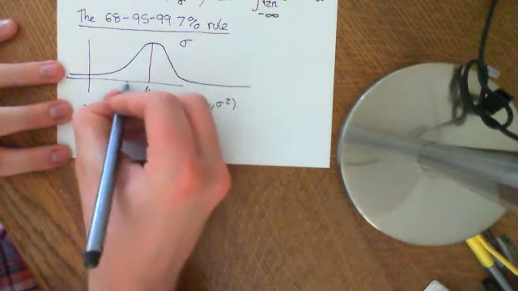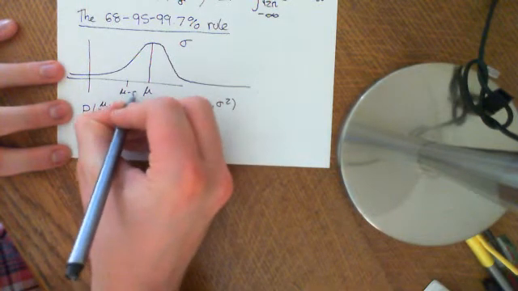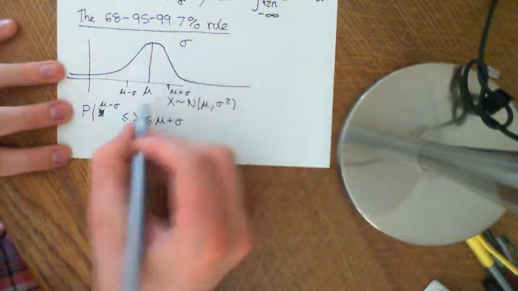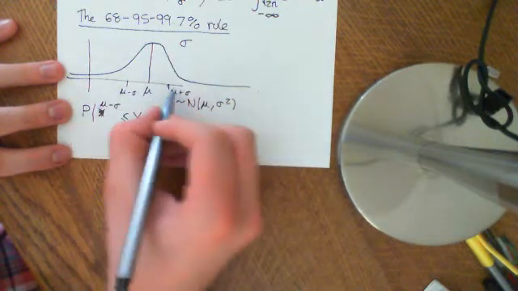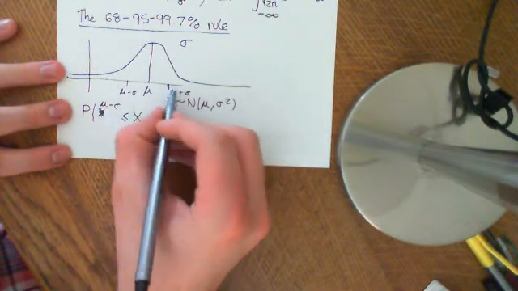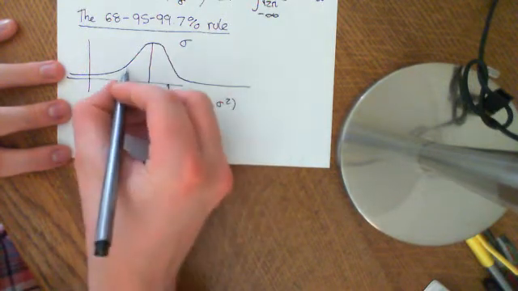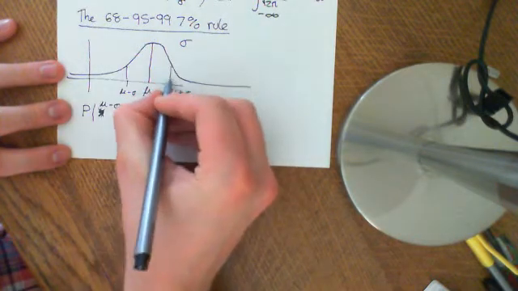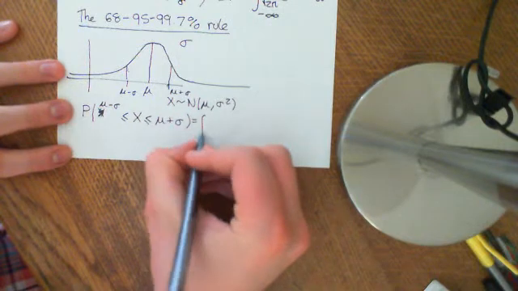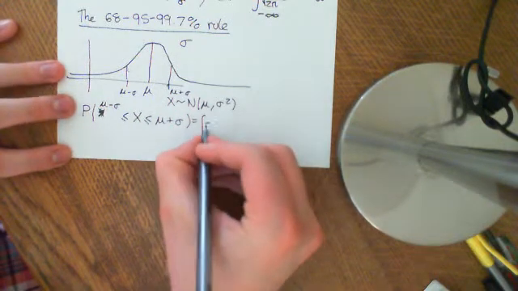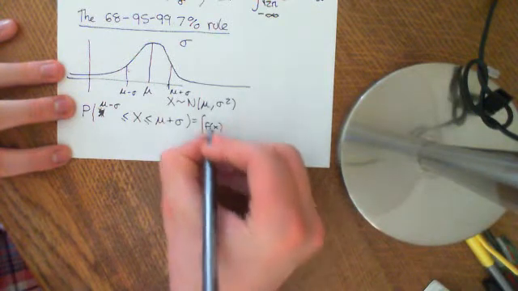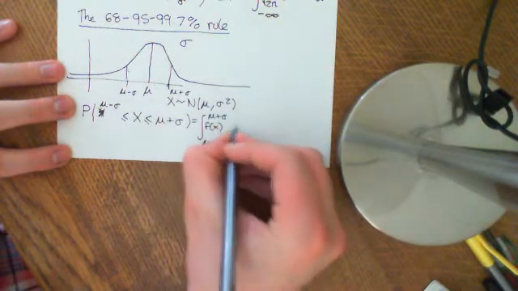So if this is mu, this is mu minus the standard deviation, and this is mu plus the standard deviation, and we want to ask what is the probability that the random variable is within that interval, i.e. it's less than or equal to this, but greater than or equal to this. Well, that's the integral of the PDF, so let's just say little f of x, from mu minus sigma to mu plus sigma dx.